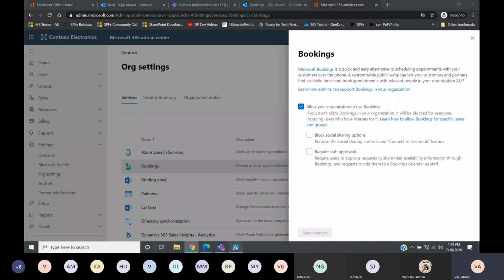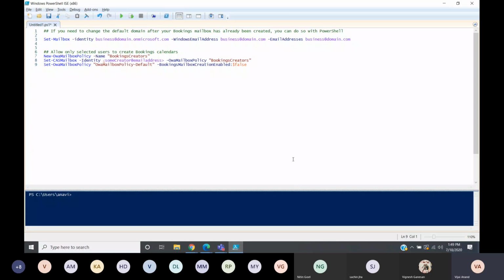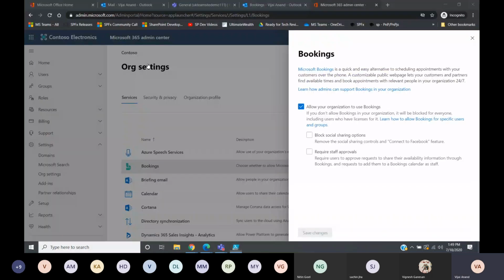I'm not going to execute the PowerShell script. Basically, you need to connect to Exchange Online PowerShell, and then run two to three lines of script to allow only the selected users to create booking calendars. So these are the three lines of script you need to execute, and it is an Exchange Online PowerShell script. These are the settings that are available. Also, when it comes to Microsoft Teams, Bookings is an app. If you want to apply any sort of restrictions, you go to the Teams admin center and create some policies.